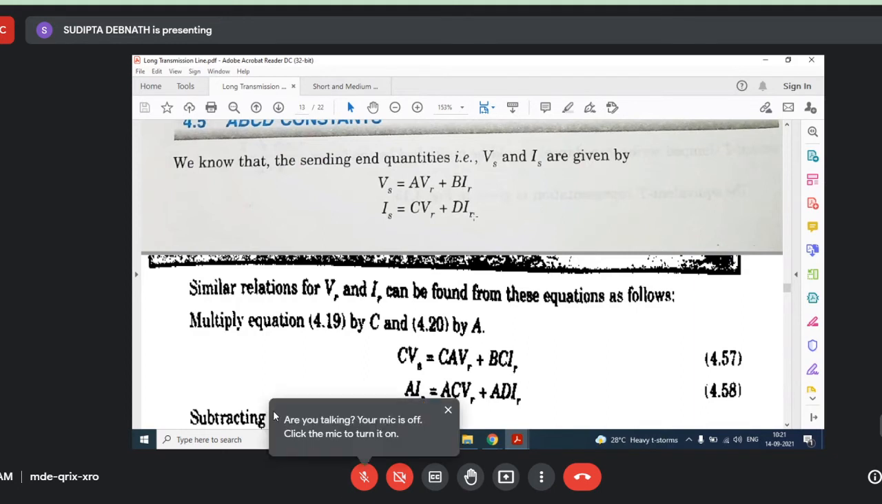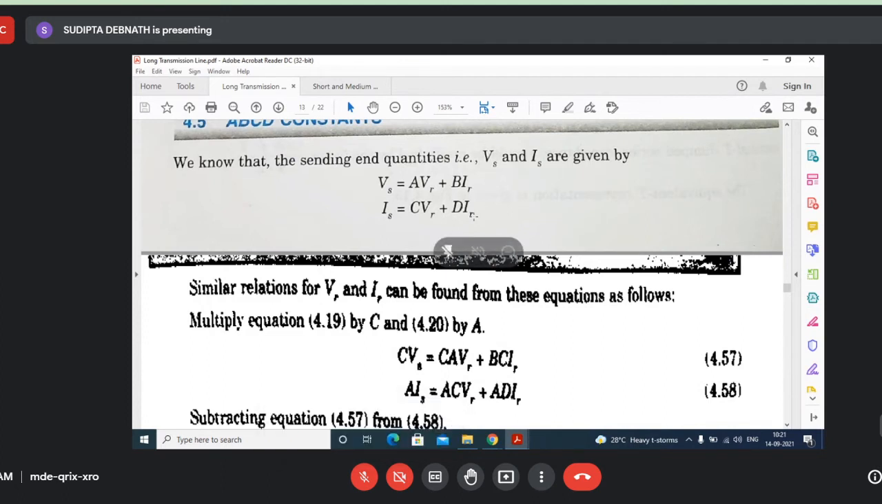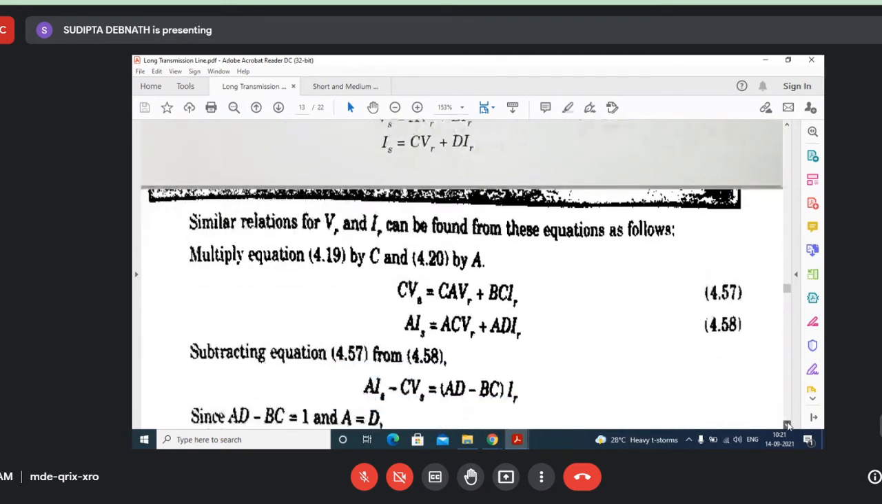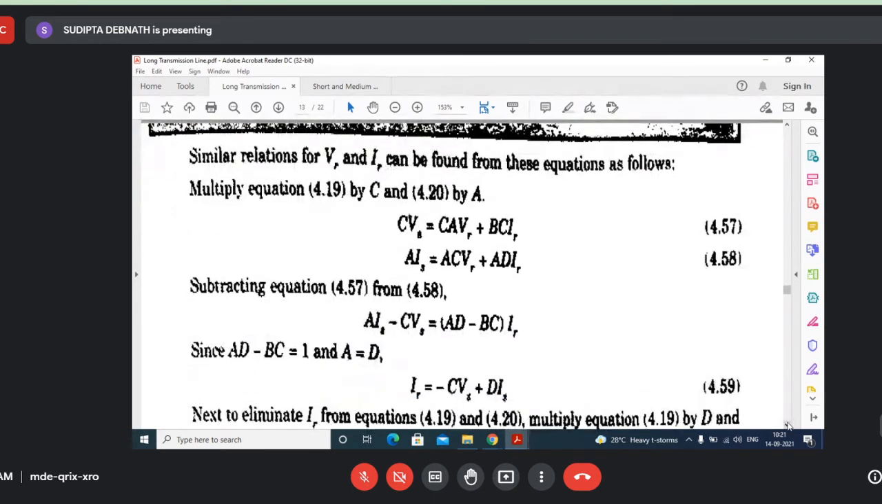Suppose in a transmission line, you are given ABCD constants and you are given sending end voltage and current. Then you need to find out VR and IR. So simply from these two equations, we can find out the expression for VR in terms of VS and IS and the expression of IR in terms of VS and IS. They have multiplied it by C and C. In any network, AD minus BC equals 1, and A equals D. Clear? So you must remember these two.